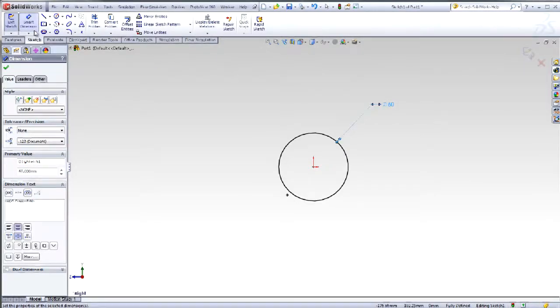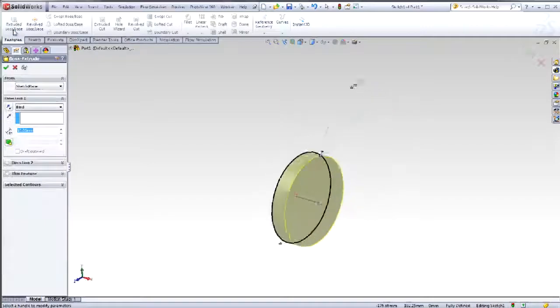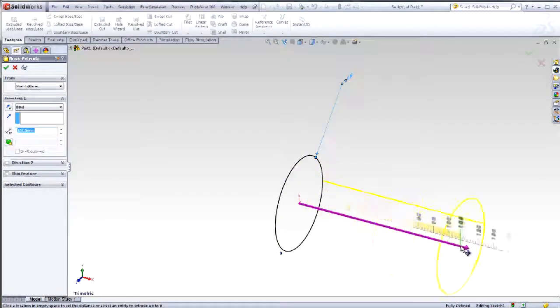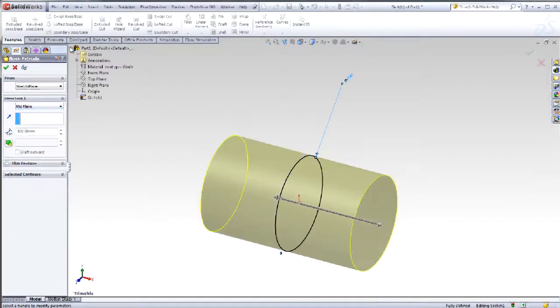Select on Features. Select Extrude Boss Base. You can select the direction vector outward a specific distance as indicated by the ruler. You can also extrude in 2 directions. You can use midplane to build symmetry. Let's take a look at how the planes act inside this cylinder created on the right plane. Click OK to complete the feature.